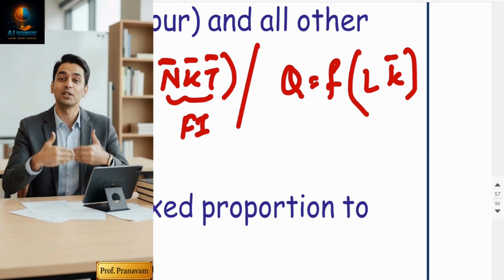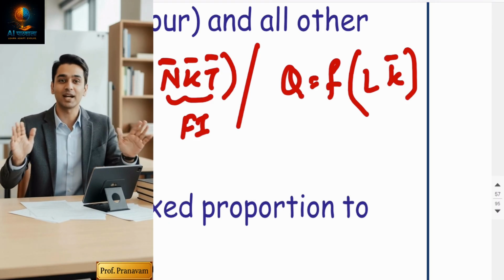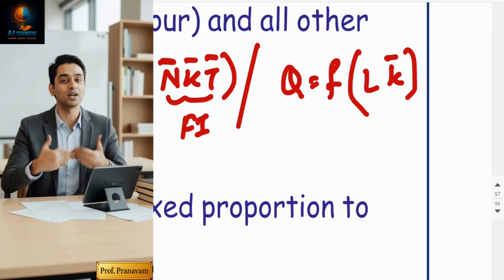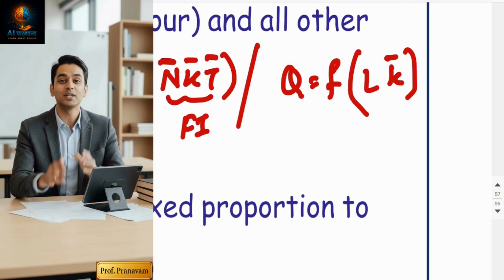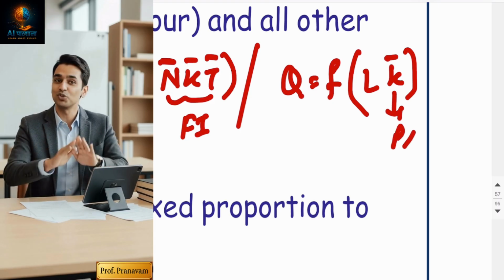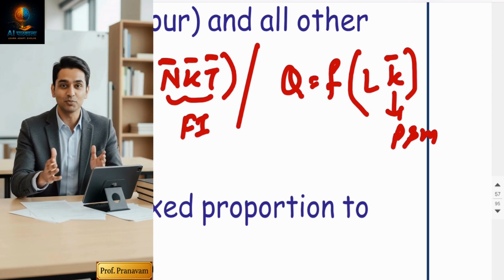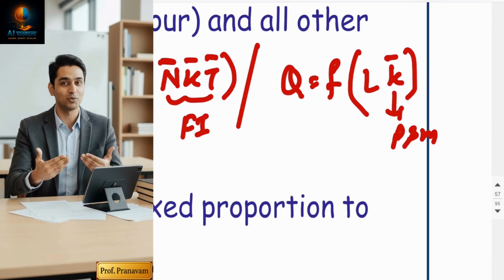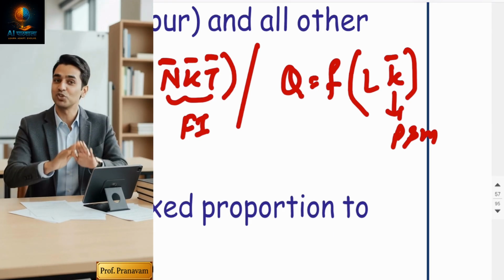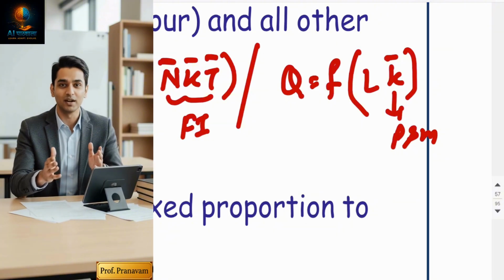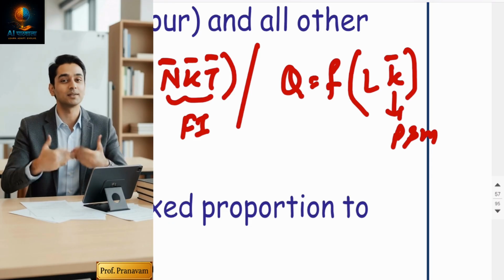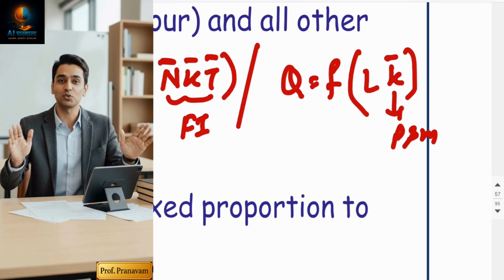Input and output always have a direct relationship. So if you want to increase the output, if you want to increase the production, what can you change? Only the variable input. Machinery cannot be changed. Capital means plant and machinery. Again, I have my advice: if you want to understand better, please watch my short-run cost curve first. Short-run cost curve and short-run production function coincide. So plant and machinery is assumed to remain constant. Plant and machinery is called capital, technology, whatever it may be. Only the variable input can change.